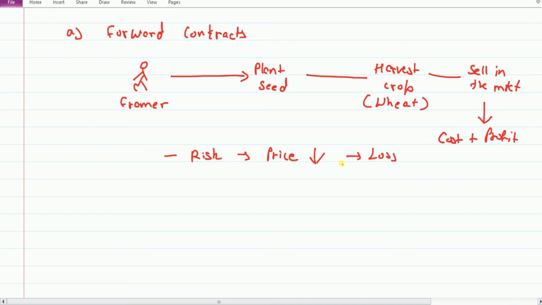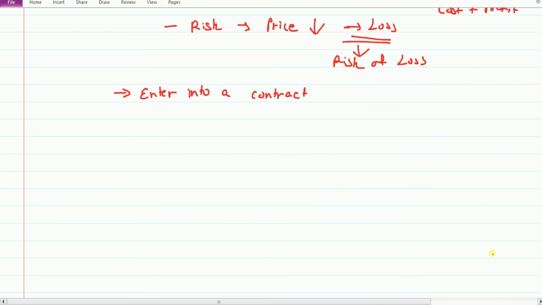So to protect himself from this potential loss, that is the risk of loss, what does this farmer do? He will enter into a contract.